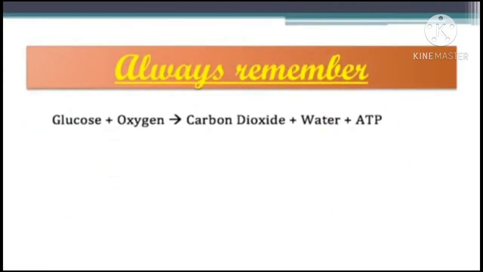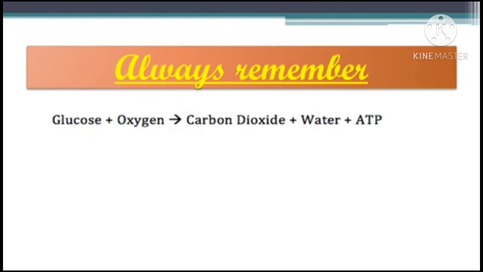Now students, the first step of writing a chemical equation is to write a word equation by using the names of the concerned substances. So students, on the screen you can see the equation of cellular respiration. This we have already done in our respiration chapter. You can check the video in the playlist. Now glucose plus oxygen is getting converted into carbon dioxide, water, and ATP or energy is given out